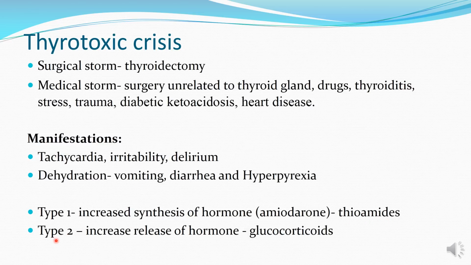The type 2 thyrotoxic crisis is generally seen when there is increased release of hormone. In such patients, they do not suffer from hyperthyroidism, and in such cases glucocorticoids are given, which will inhibit the conversion of T4 to T3. The manifestations of thyrotoxic crisis are the pharmacological extension of the action of thyroid hormone. These are tachycardia, irritability and delirium. Dehydration occurs due to vomiting, diarrhea as well as hyperpyrexia.